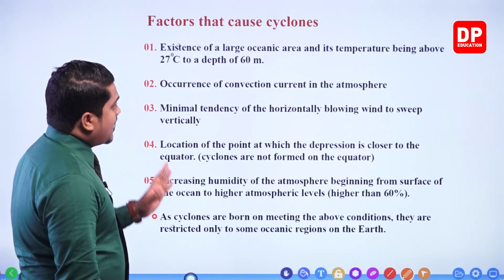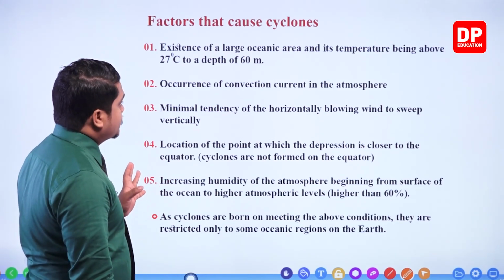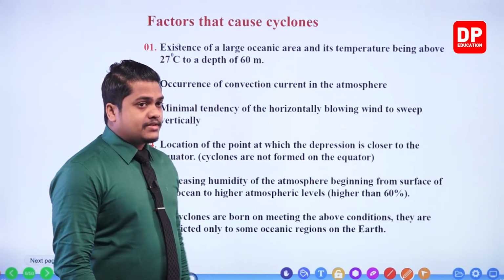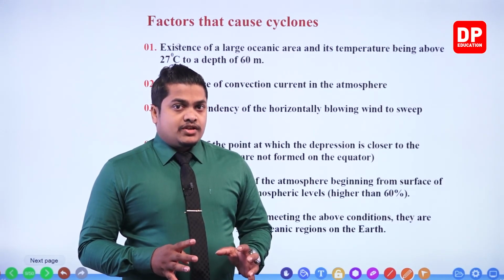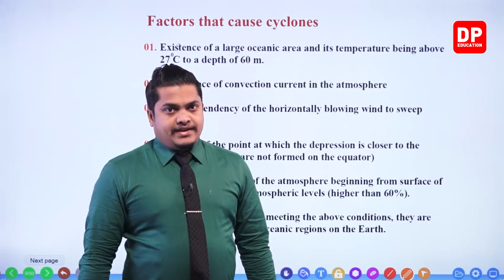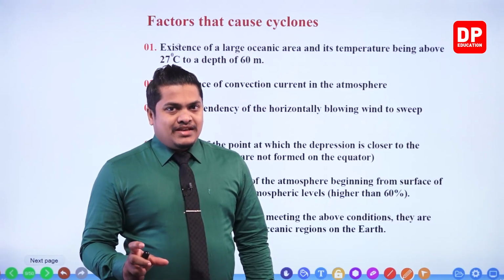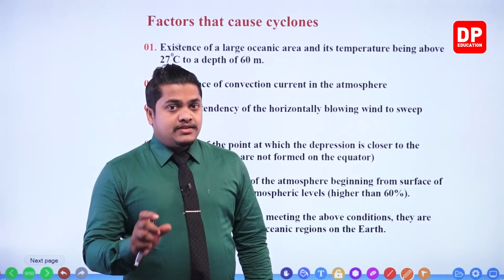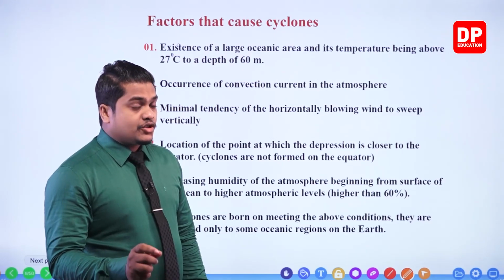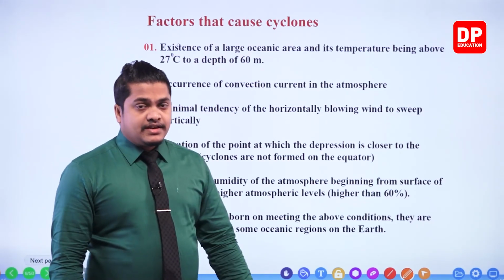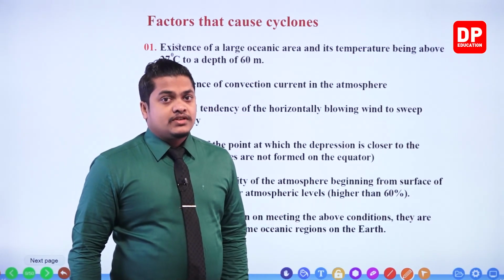So the existence of a large oceanic area and the temperature being about 27 degrees Celsius to a depth of 60 meters. Now, within that place, my dear children, there should be a large oceanic area. And the other thing is that the depth up to 60 meters, the temperature should be above 27 degrees Celsius. This is the first most condition.